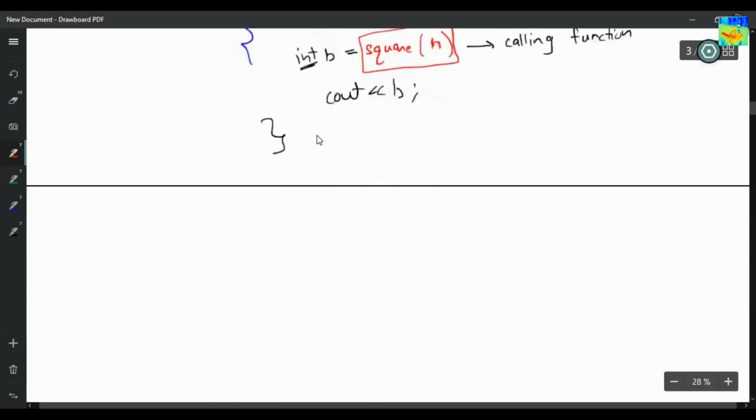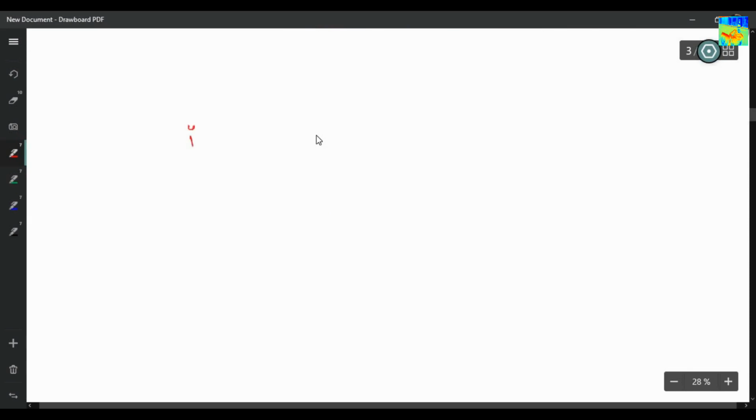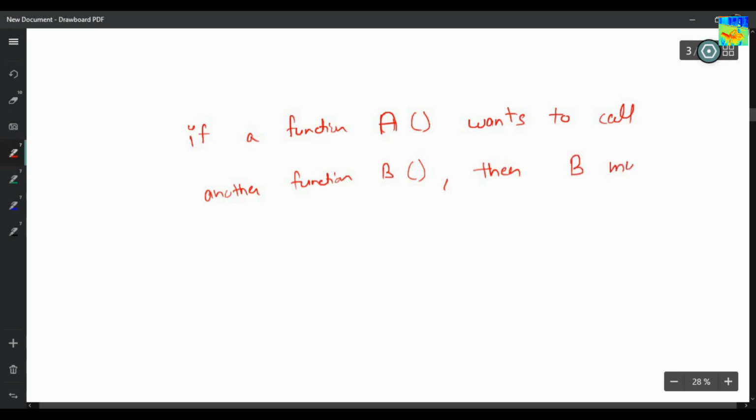So we reach an important result: if a function, let's call this function a, wants to call another function b, then b must be declared above function a.